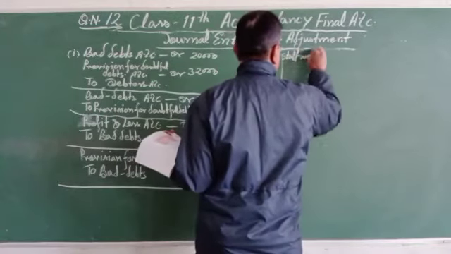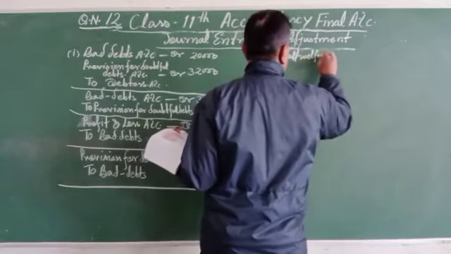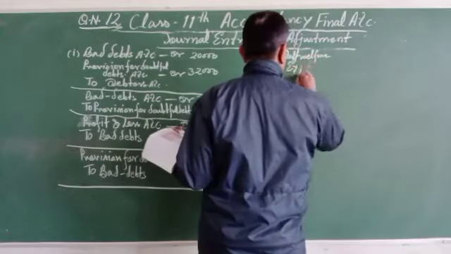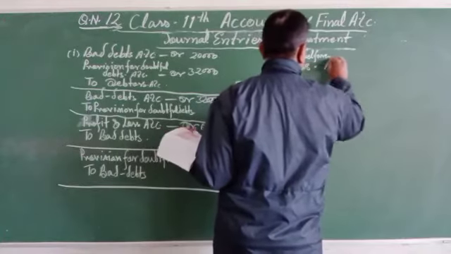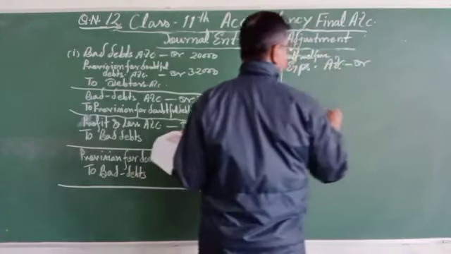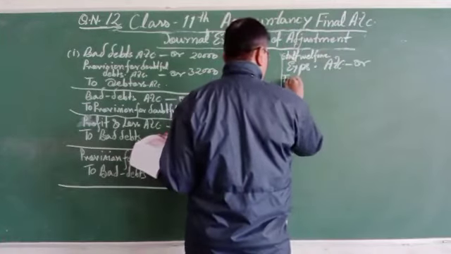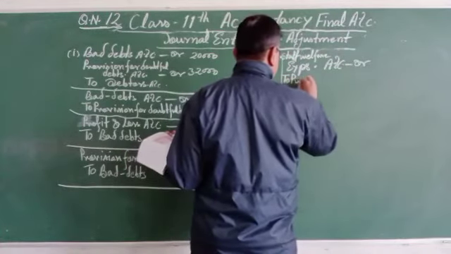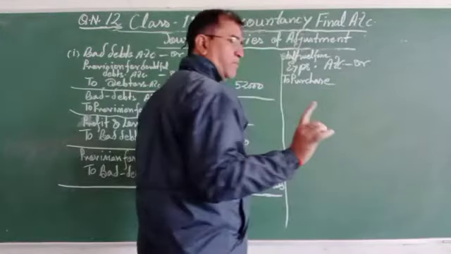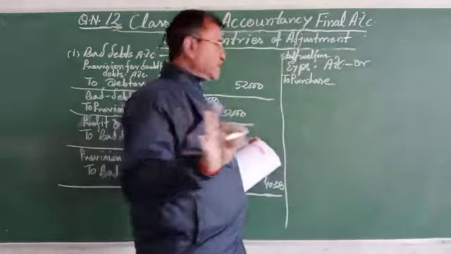Staff welfare expenses account debit to purchase. I will explain this one.